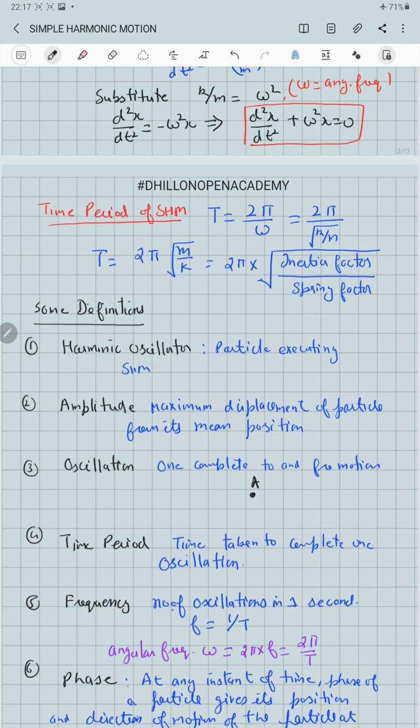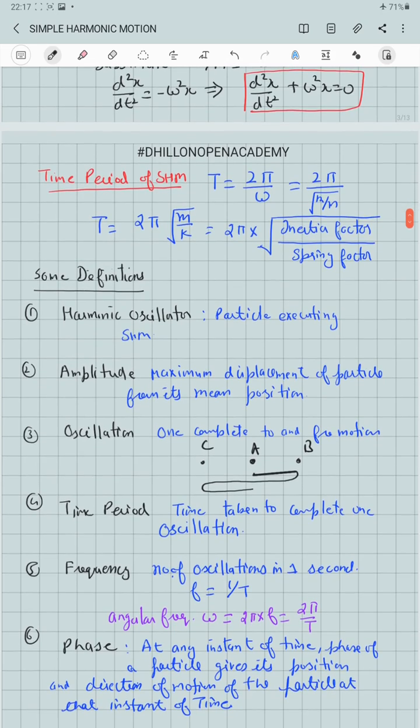So if A is the mean position, B is one extreme position, and C is the other extreme position, and the motion starts from point A, the particle will first move from A to B, then from B to A, then A to C, and when it again comes back to the point A, it will complete one oscillation. Time period: time taken to complete one such oscillation is called time period, and the reciprocal of it we call the frequency, which is the number of oscillations produced in 1 second.